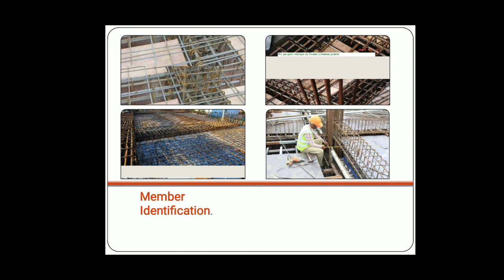After finding the identification, you look at the drawing to see the shape of the bar, since the bar bending schedule is going to calculate the total weight of the bar. You should know how much length is used in that slab, beam or column. Then, finding that shape, we calculate the length of the bar. So member identification is very much required in bar bending schedule.